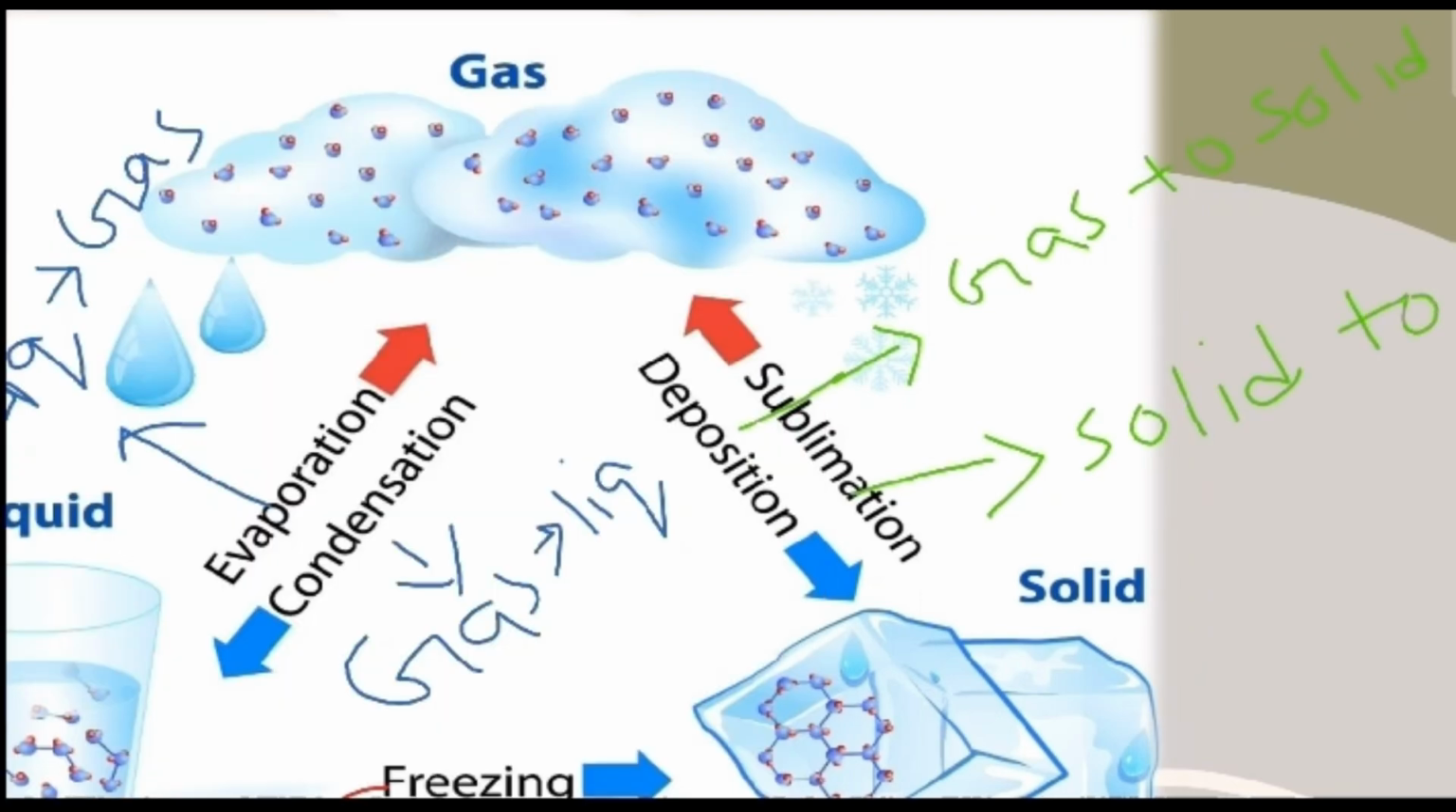Sublimation is the opposite of deposition, where a solid converts into a gas without undergoing the process of melting. An example of this is dry ice, which is also known as carbon dioxide.